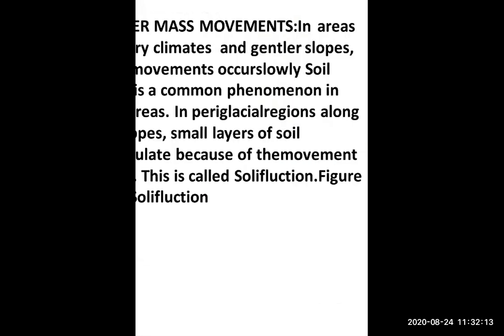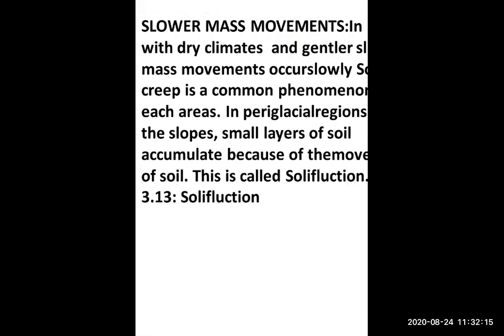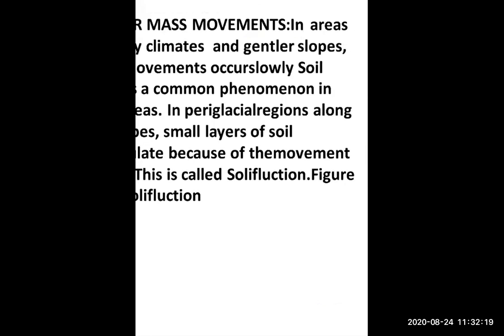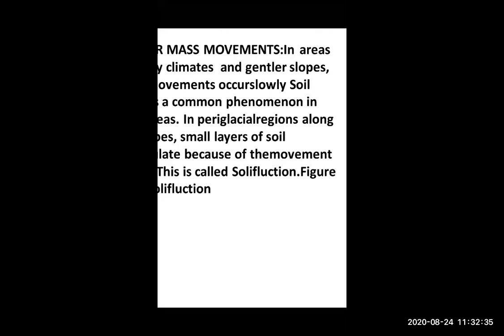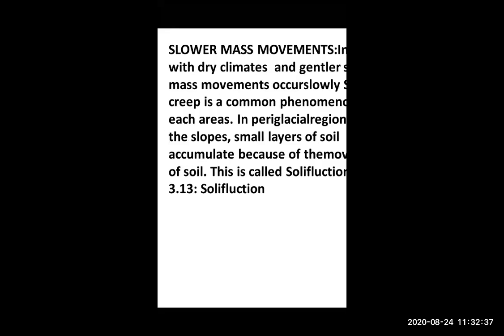Slower mass movement is happening in a dry climate, and it is happening on a gentler slope, as rapid mass movement happens on a steeper slope. And not only that, students, as the name says, slower mass movement is occurring slowly.